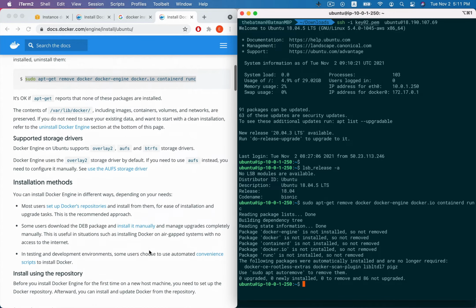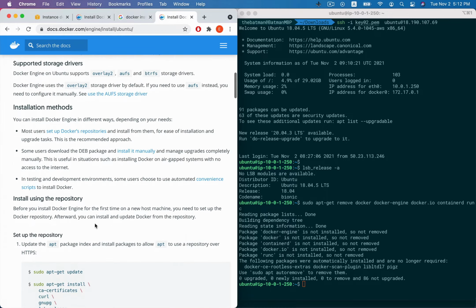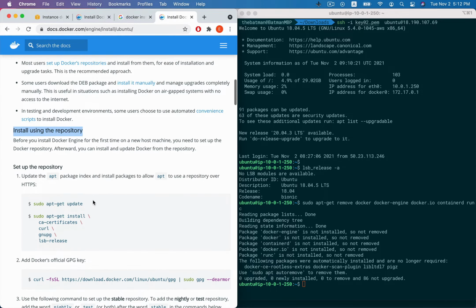So this is the detailed installation methods. We can install Docker engine in different ways. There are three methods. Most use the set up Docker repository. So we use this method.